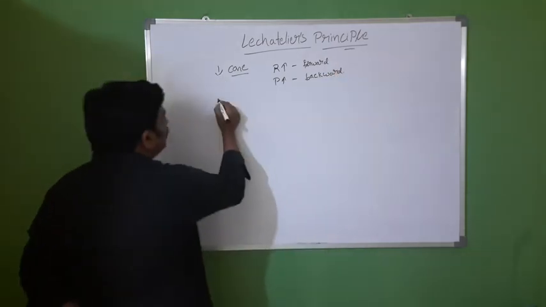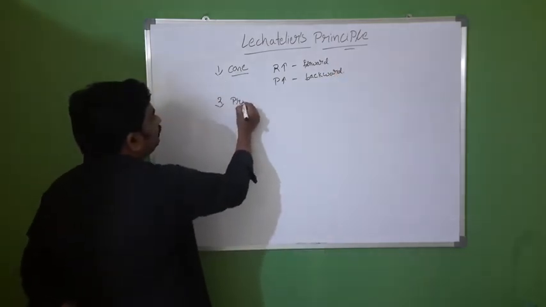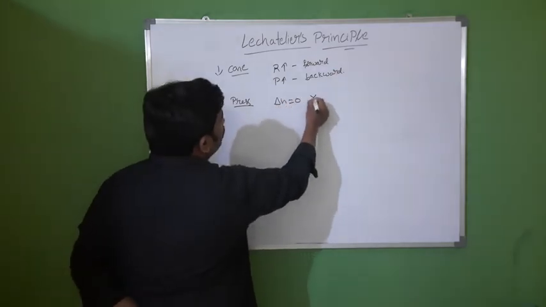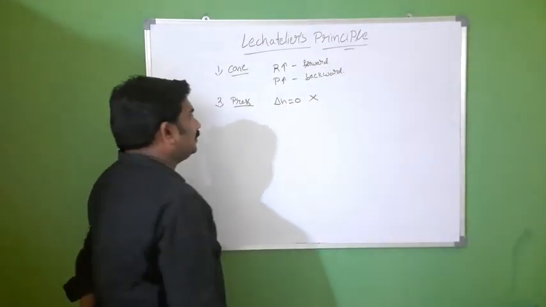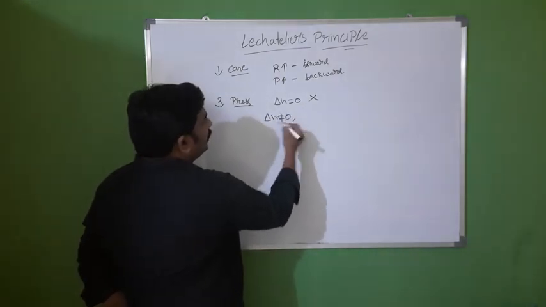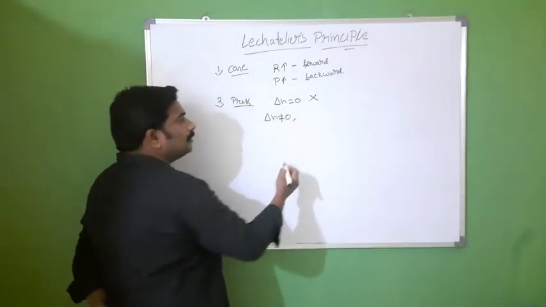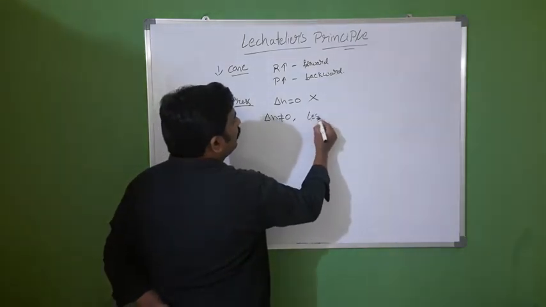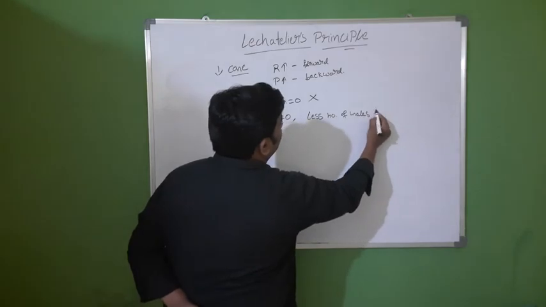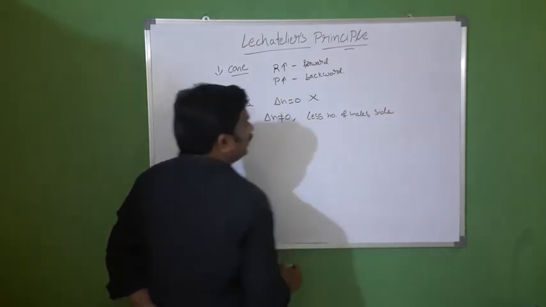Second one, pressure. Delta n equal to 0, there is no effect of pressure for that reaction. Delta n not equal to 0, then the equilibrium shifts towards the side with fewer moles.